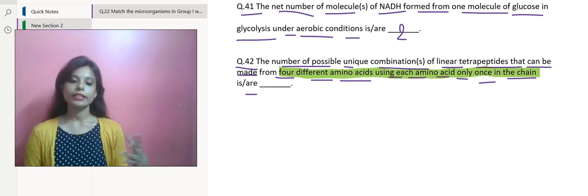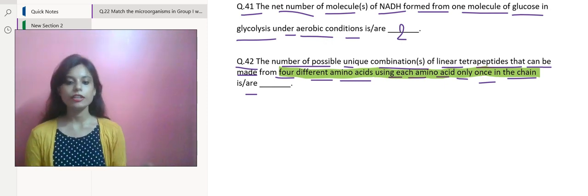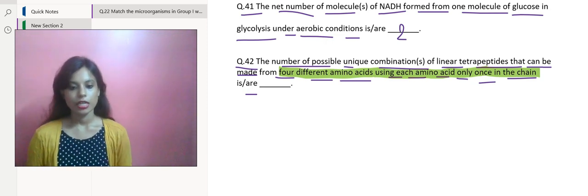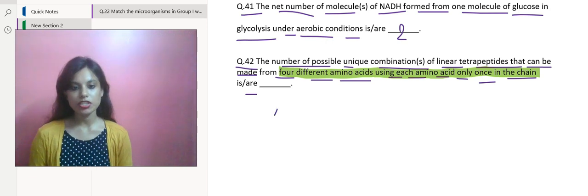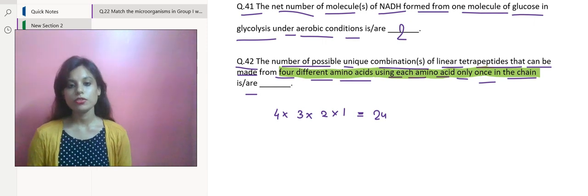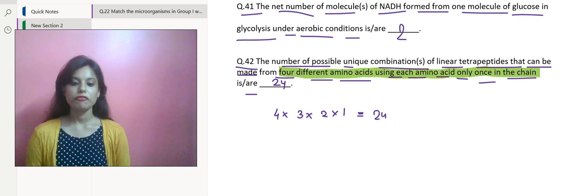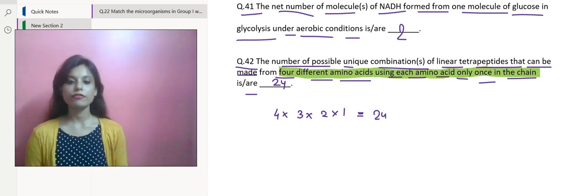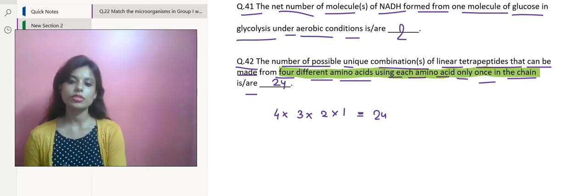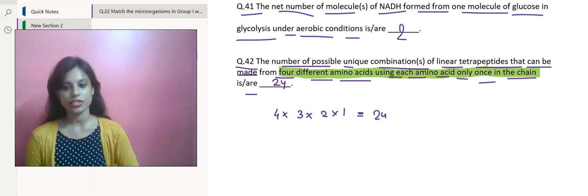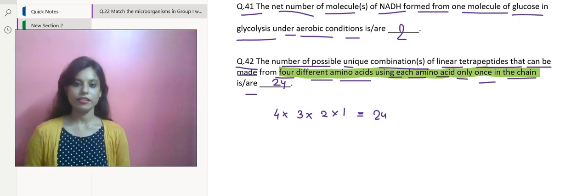The third can be any of the remaining 2. And the fourth can be the remaining one which is left. So the number of possible combinations is 4 times 3 times 2 times 1, which is 24. So there are 24 possible unique combinations of linear tetrapeptides that can be made from 4 different amino acids using each amino acid only once in the chain. Your answer would be 24.